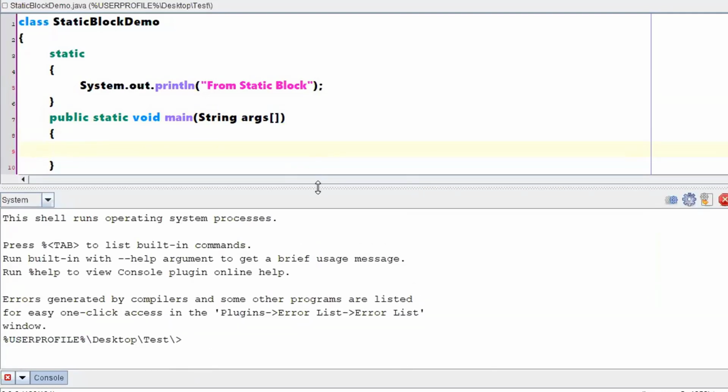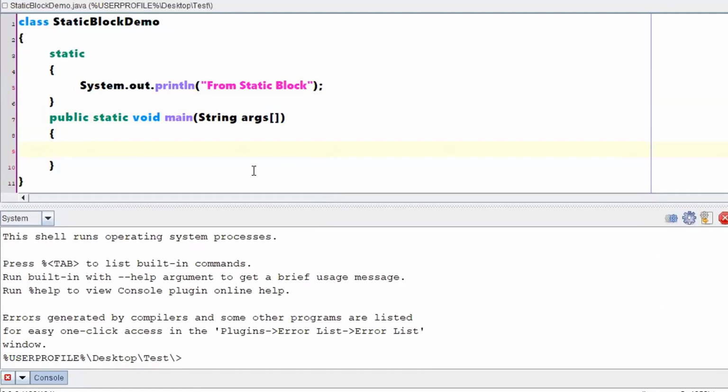Now the conclusions I wanted to draw before I show the output. What is the conclusion? We have said that static block will be loaded first, right? Then the main method. So according to that point, if I run this program, if it is working fine without showing any error, will it print this statement for us? Yes, it has to, because from a main method you are not calling a static block separately. You are not writing any instructions here, right? Even if you are not writing any instructions here, if it is executing this part, then obviously this might be loaded first.